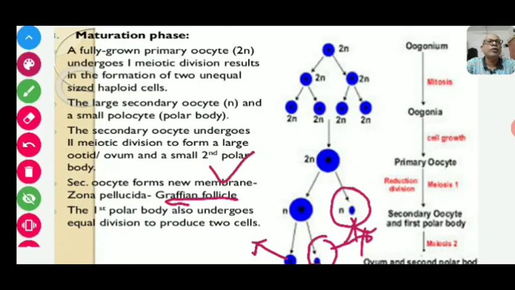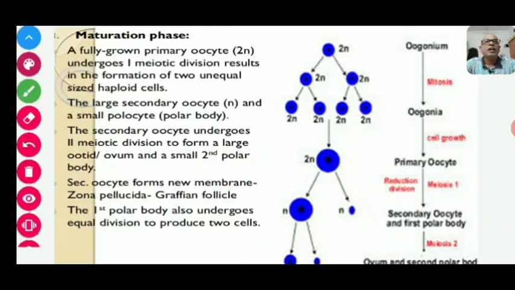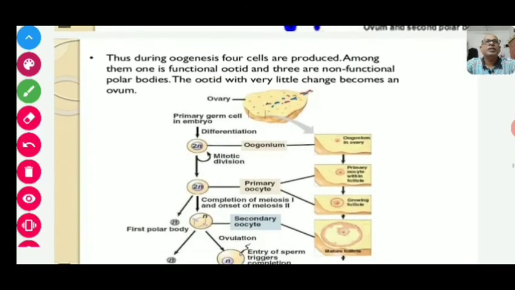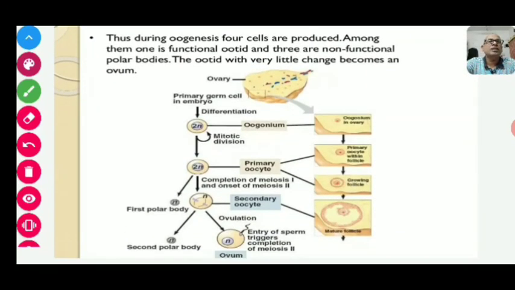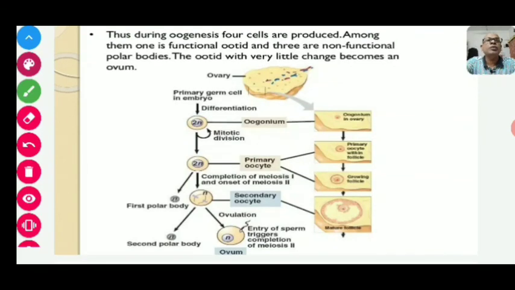Apart from this, during oogenesis, four cells are produced. Among them, one is a functional ootid, and the other three are non-functional polar bodies.